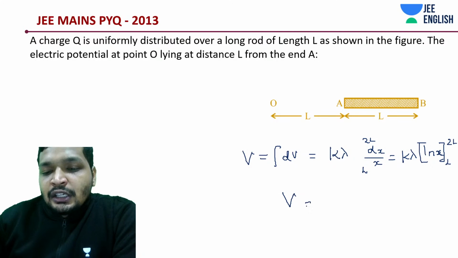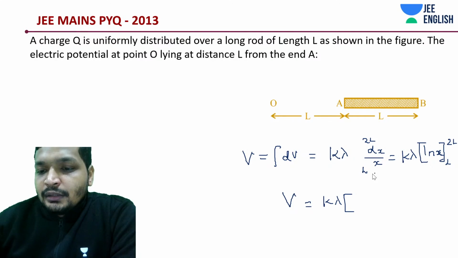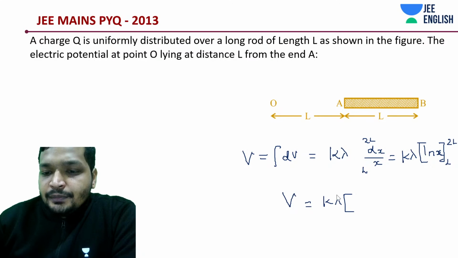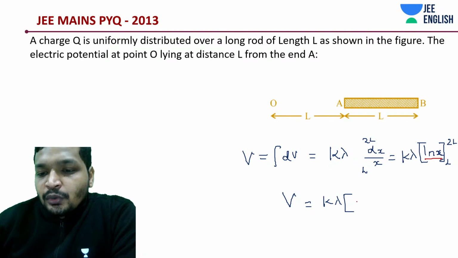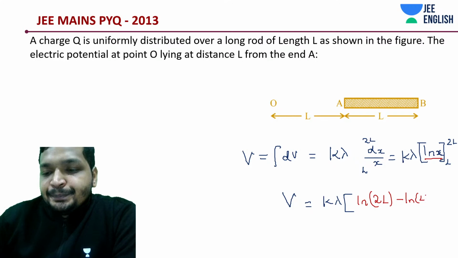Potential difference is equal to k lambda, log of 2L minus log of L. That is all we need to do.